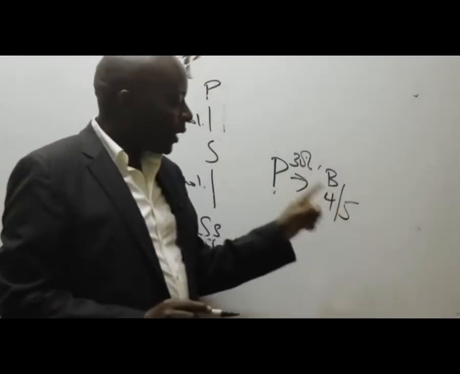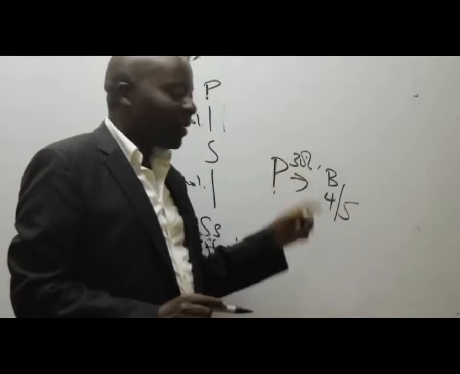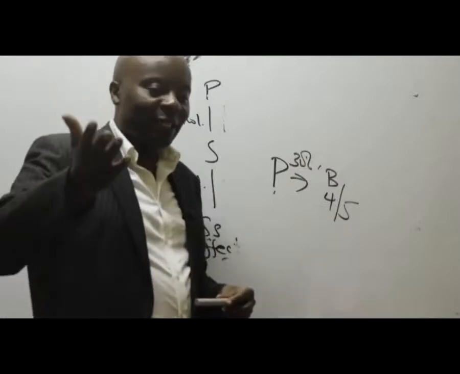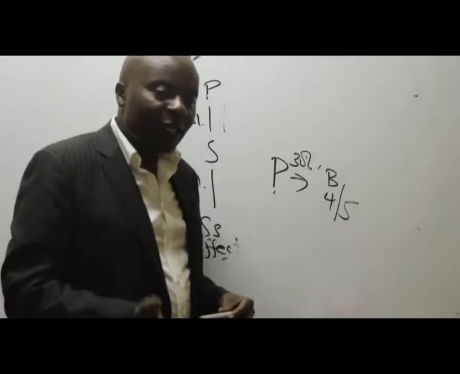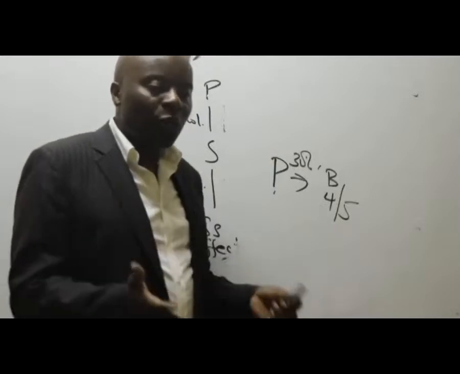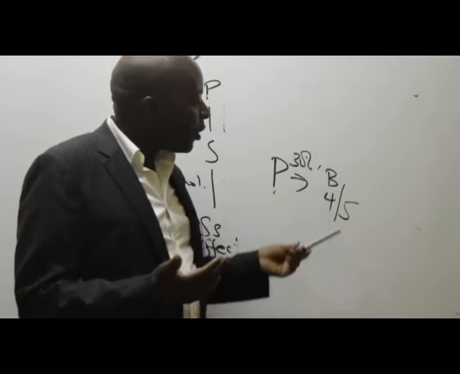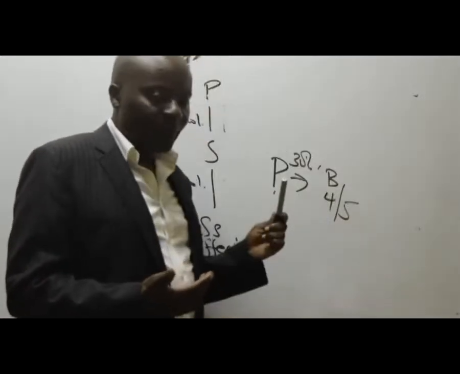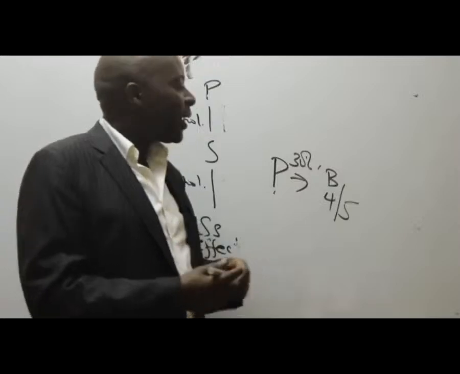4 out of 5 directors of B. I'll not say that, 30% is less than 50%. I told you that is the old standard. The new standard nowadays looks at what we call substance over form. Who is controlling this company? If you are the one controlling this company through, for example, directorship, then at times this percentage could